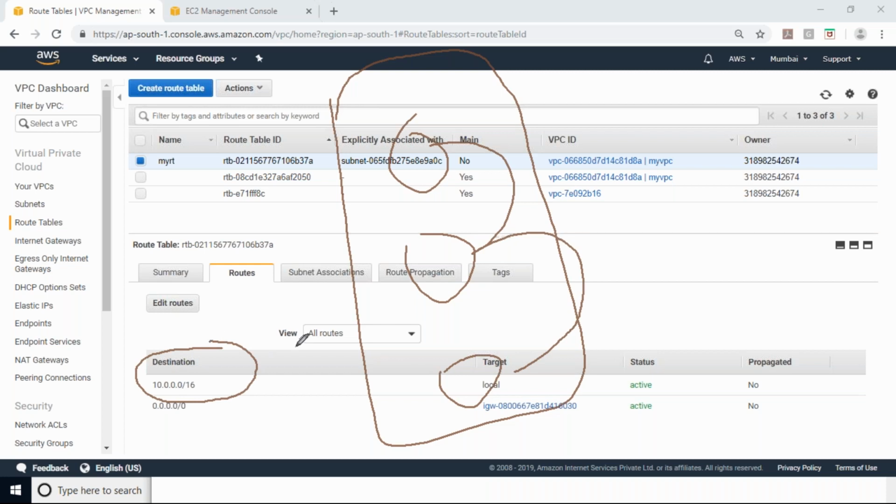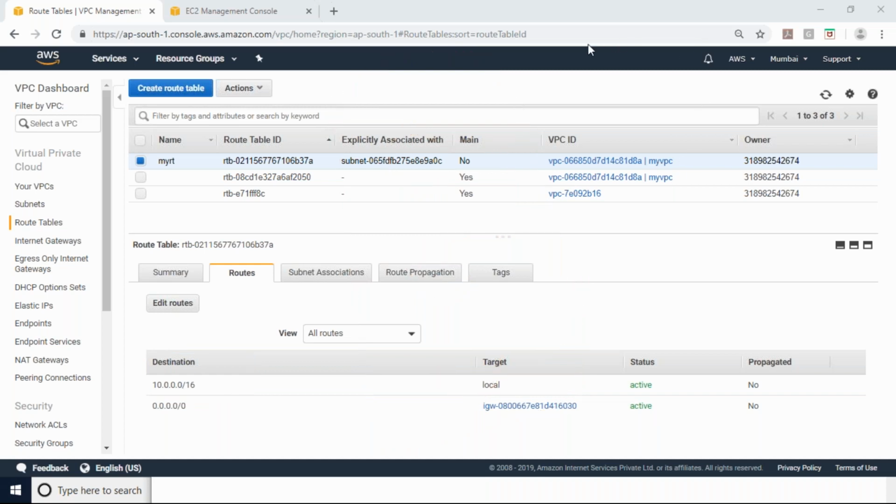In an actual environment, we can't modify or delete that entry.